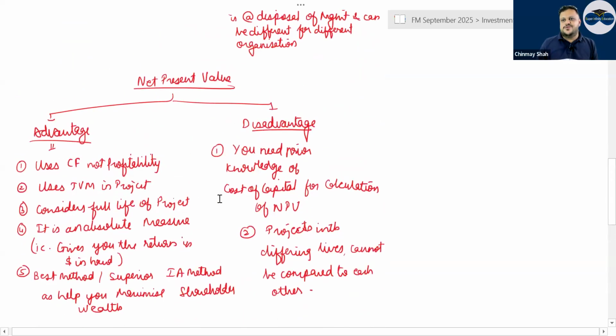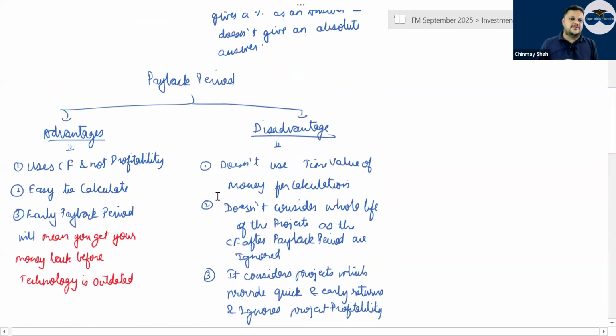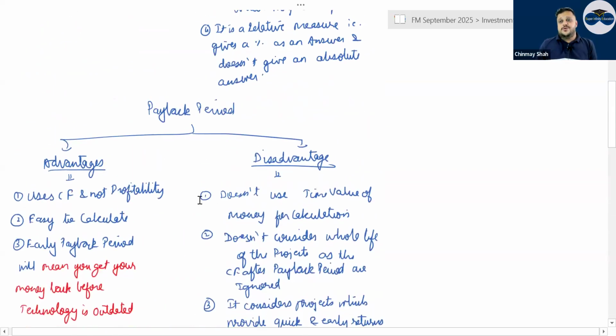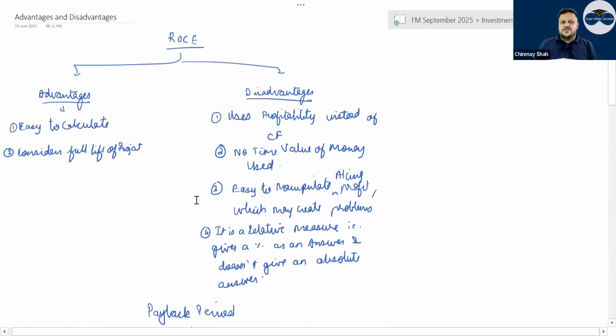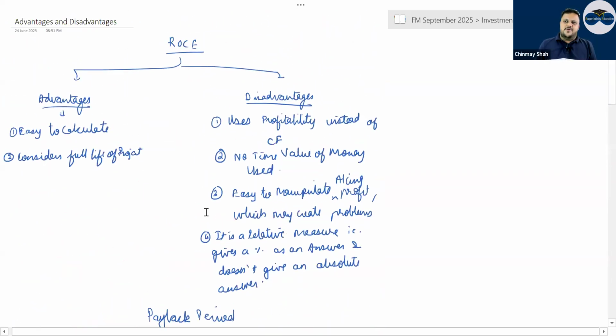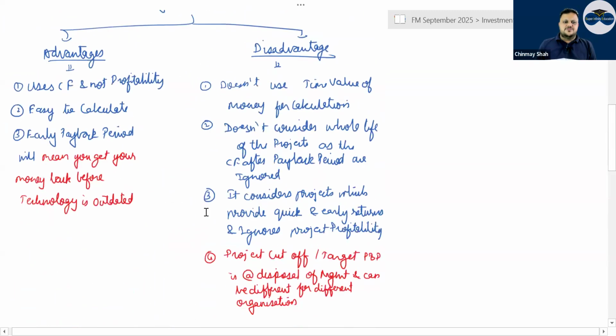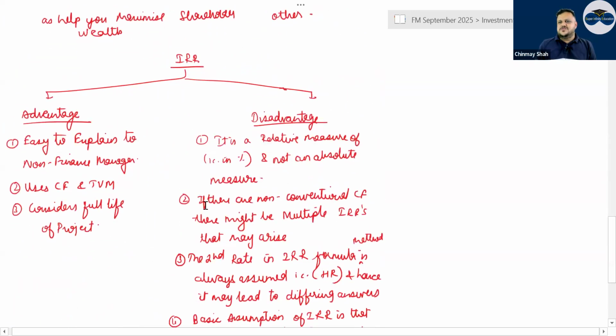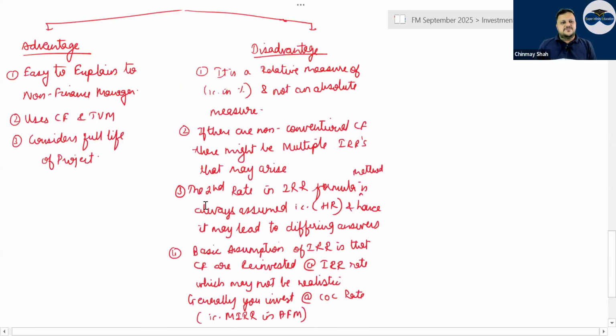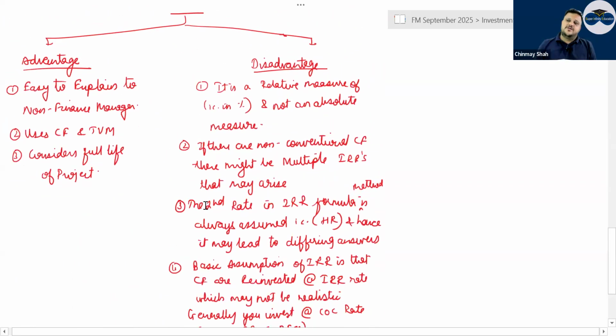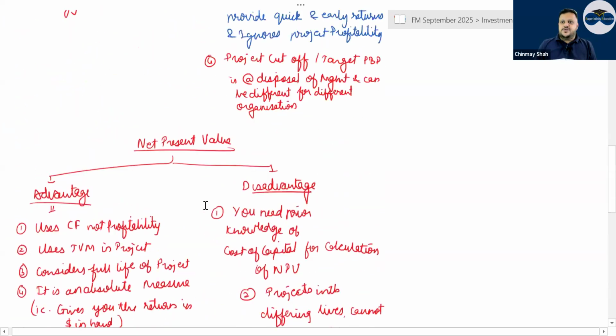Most of the times that question is something, but you cannot deny the fact that ROC and payback period as a theory question in section C can come up. Or maybe in section A, B MCQs ROC or payback period does come up. 100% I have seen those things come up in exam. So I would say just read it and memorize it once. If you have not yet done it, I would really recommend you to do it.